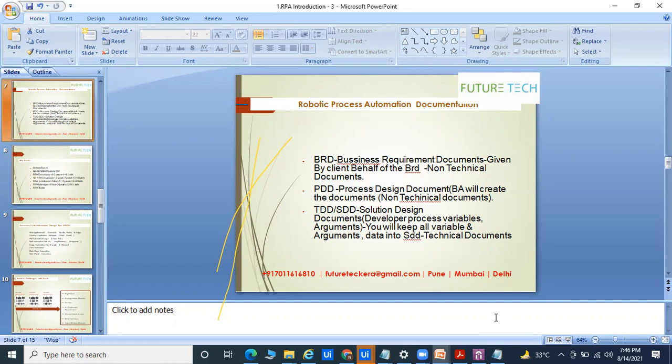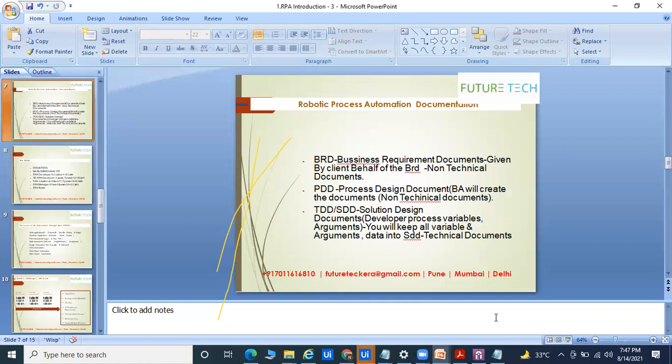Second thing is called the process design document, PDD. I already showed you. The BA will create this document, and this is totally a non-technical document. So especially whenever the BRD is final, when BRD is signed off and all things are good, the BA creates these PDD documents and they go for the sign off. So PDD is especially created by the company.